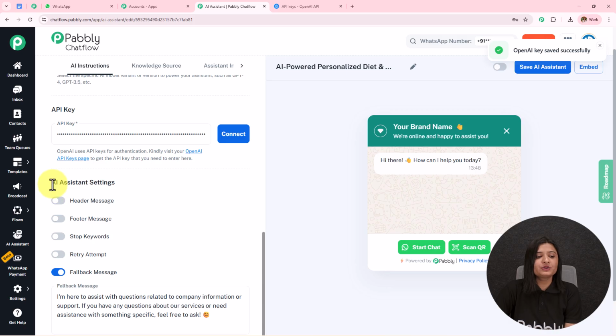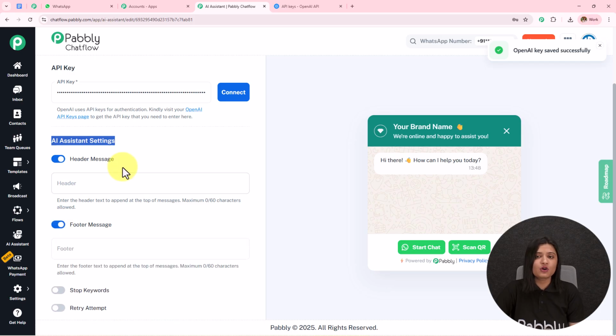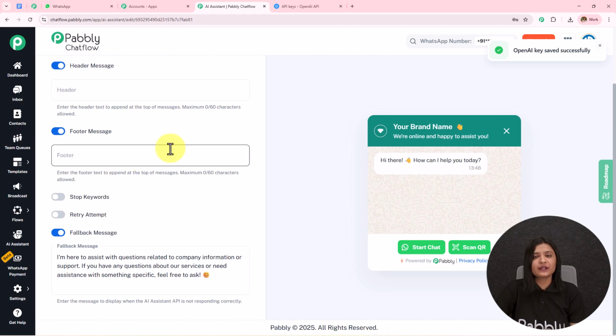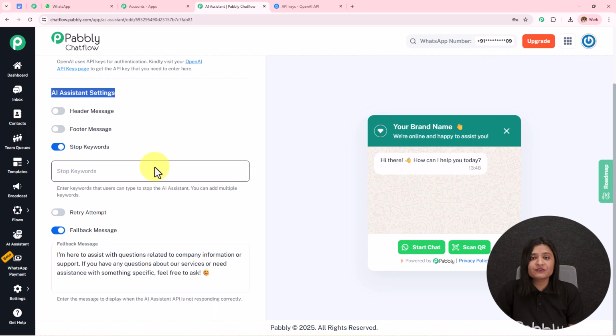So now moving on to the next step, we have this AI assistant settings. If you want to provide the header message and the footer message, you have to toggle on these buttons and then enter the message. Your messages will start displaying. I'm going to keep it off. We have the stop keyword. So if the customer wants to stop getting replies from the AI, they can simply enter any keyword and then they are not going to get the reply.